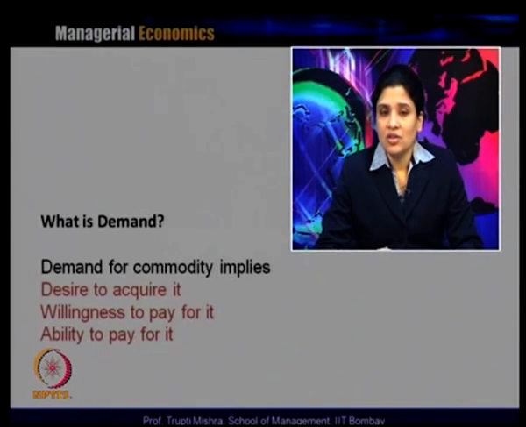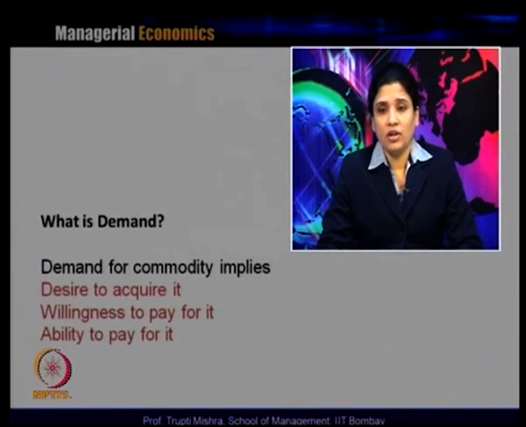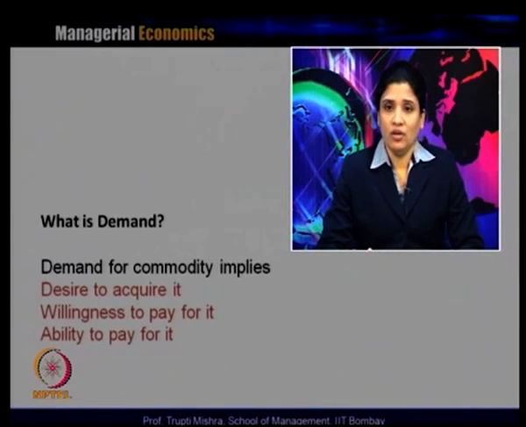The second precondition is willingness to pay for it. Even if the consumer has a desire to acquire the product, and has the ability to pay for it, if there is no willingness to pay for it, it again cannot be part of demand, because the consumer is not ready to pay for the product. In that case, we cannot convert that into demand. Similarly, ability to pay for it is strictly on the basis of income, whether the purchasing power of the consumer is present or not.